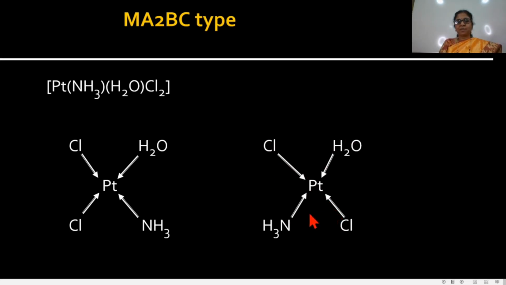Therefore, this complex is called the trans isomer. Both complexes have the same molecular formula, but the arrangement of the ligands around the central metal atom is different, and they show cis-trans isomerism.